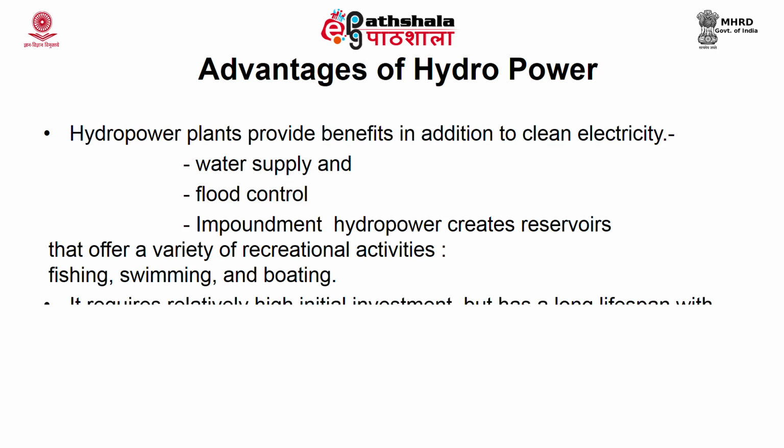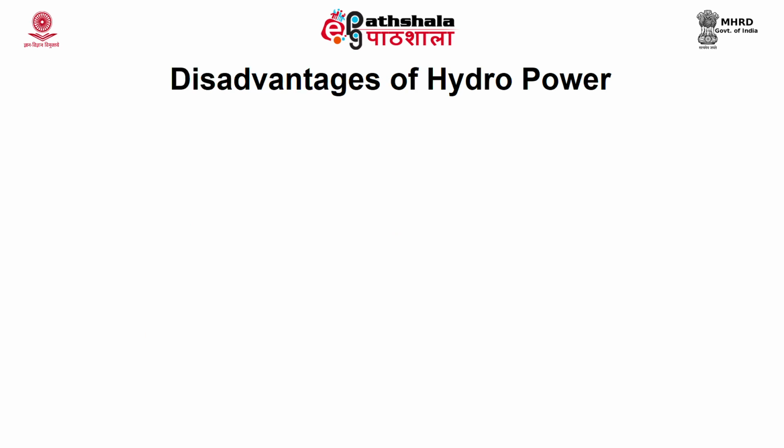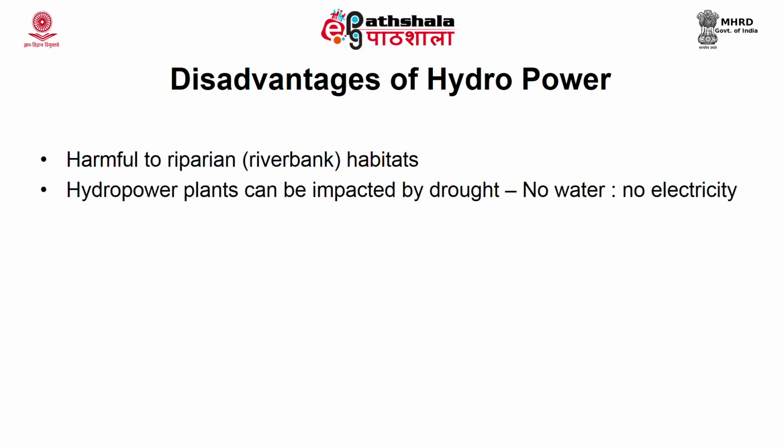It requires relatively high initial investment, but long lifespan with very low operation and maintenance cost are the advantages of hydropower. But the disadvantages are it is harmful to riparian, that is riverbank habitats. Hydropower plants are impacted by drought, that means no water, then no electricity production or less electricity production.